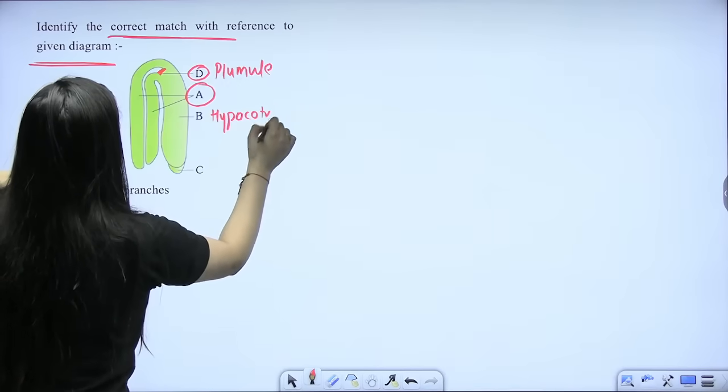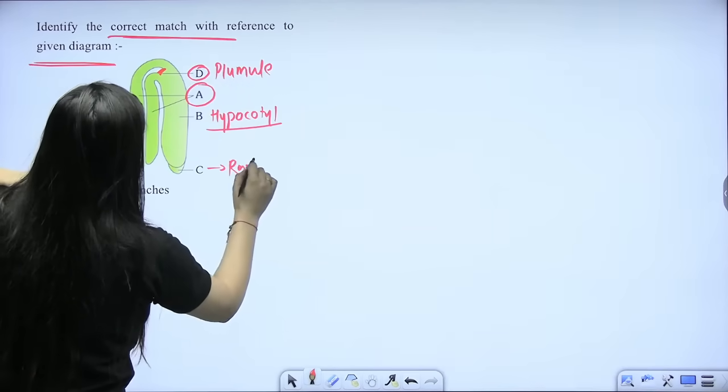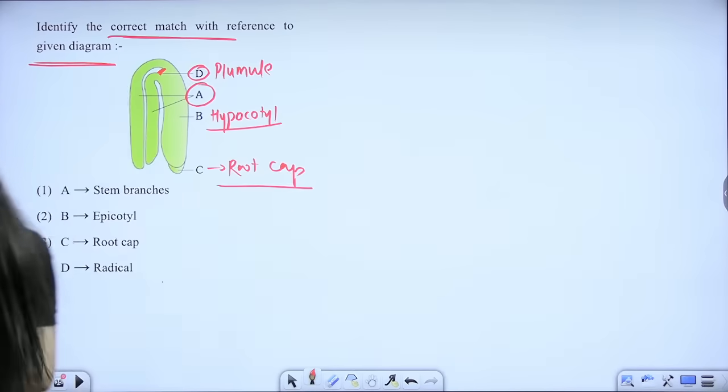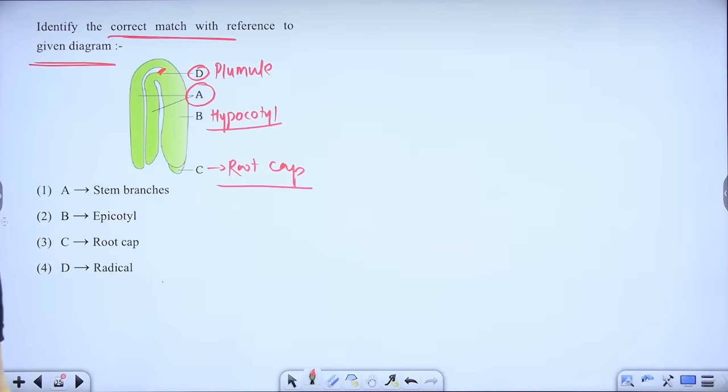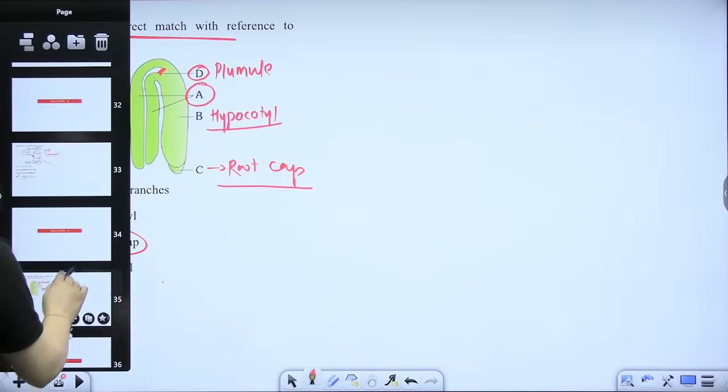And then you know that roots, this is... So here you are going to see the root cap. Now you tell me which one is correct out of this. Absolutely right, the C is going to be the root cap here.